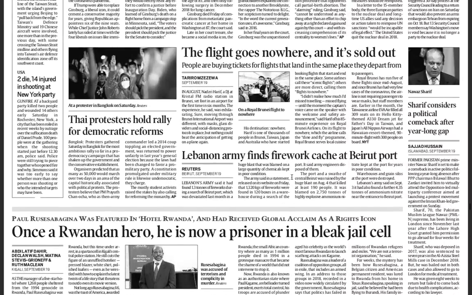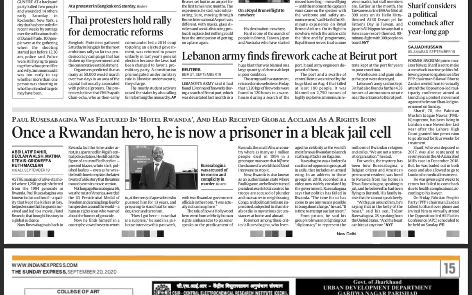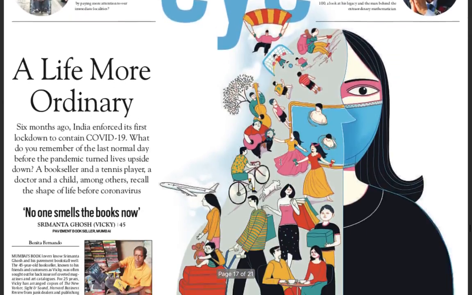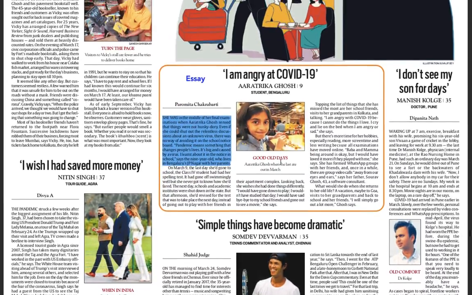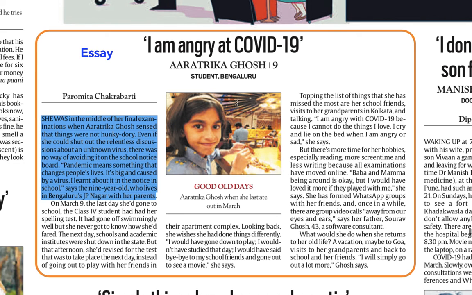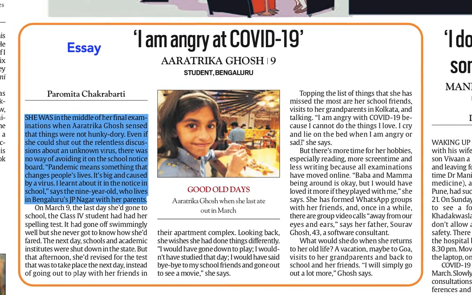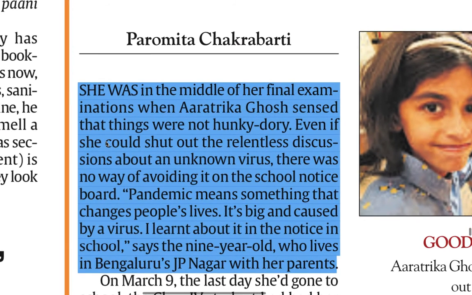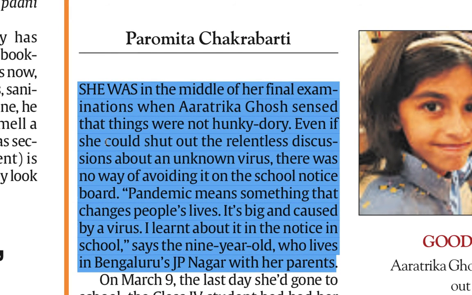I'm skipping a lot of international news, which I find not directly important from the UPSC point of view. This is the magazine we get on Sunday. This is the last article we will be discussing. So apparently, if you see the heading, "I am angry at COVID-19," you might not find this article directly relevant for the UPSC. But some of the authors have a very good knack for writing the introduction. So if you can see the introduction, you can use it as it is.